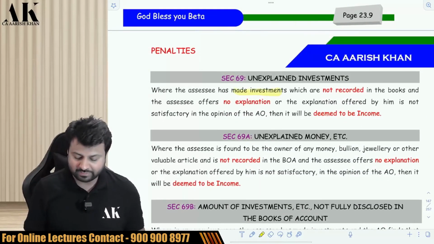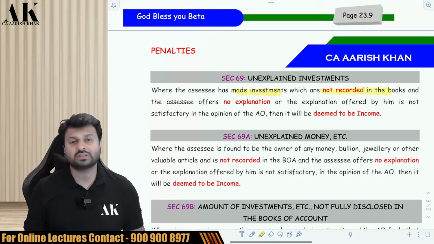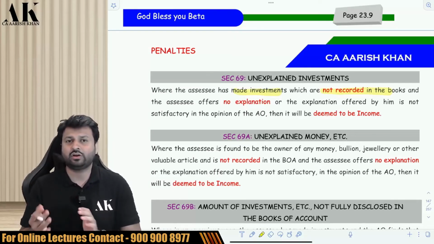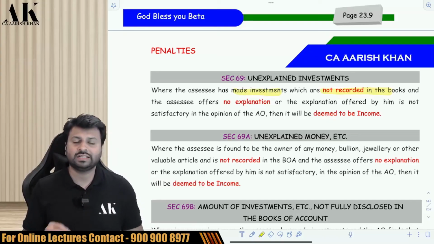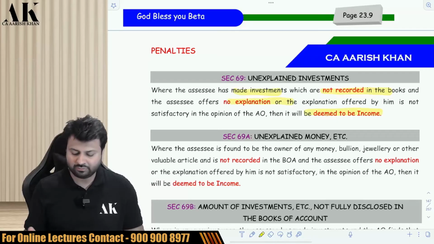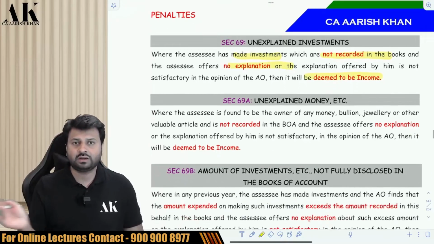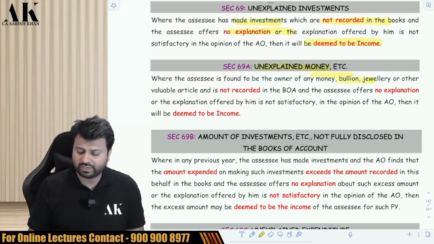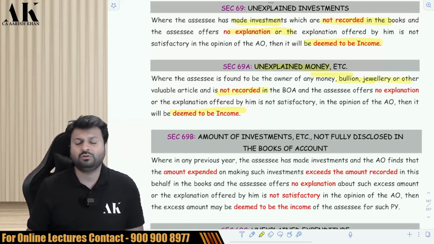Next, section 69. If you have made some investments, bought some properties, fixed assets, shares and securities, but it is not recorded in the books of accounts, and the explanation given by you is not satisfactory, or you are not able to give an explanation, it is deemed to be income in your hands. And what will happen, you will come to know in a while. If you are found to be in possession of unexplained money, unexplained bullion, unexplained jewelry, etc., it is deemed to be income in your hands.